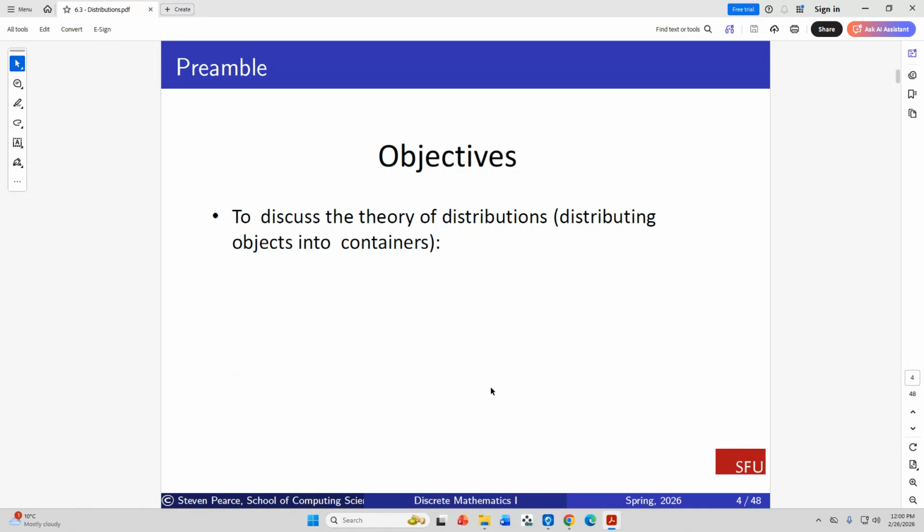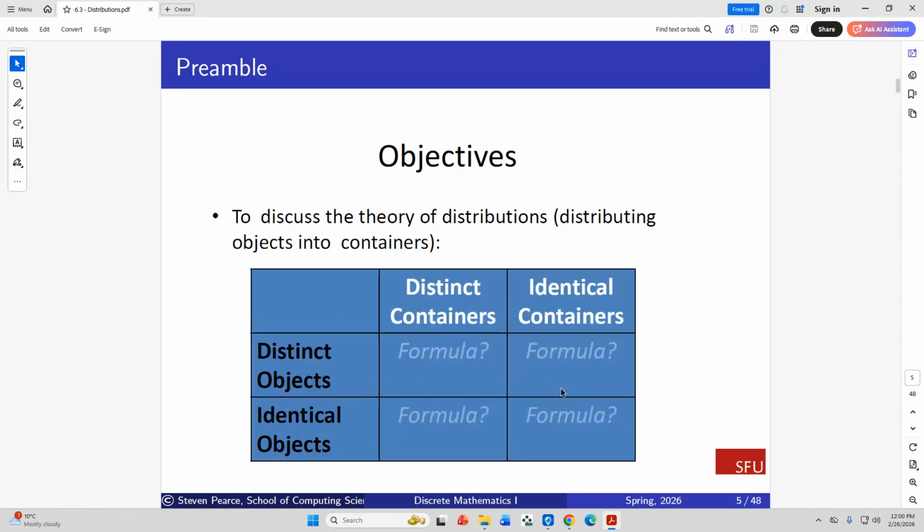That is distributing objects. You can distribute identical objects into identical containers, distinct objects into identical containers, identical objects into distinct containers, and so on. Anyway, it's just a permutation of those two things, of distinct and indistinct. So here we go. This is the way it works. We have distinct objects being put into distinct containers. We want a formula for that. Distinct objects being distributed into identical containers, there's a formula we want for that. Identical objects into distinct containers, identical objects into identical containers.